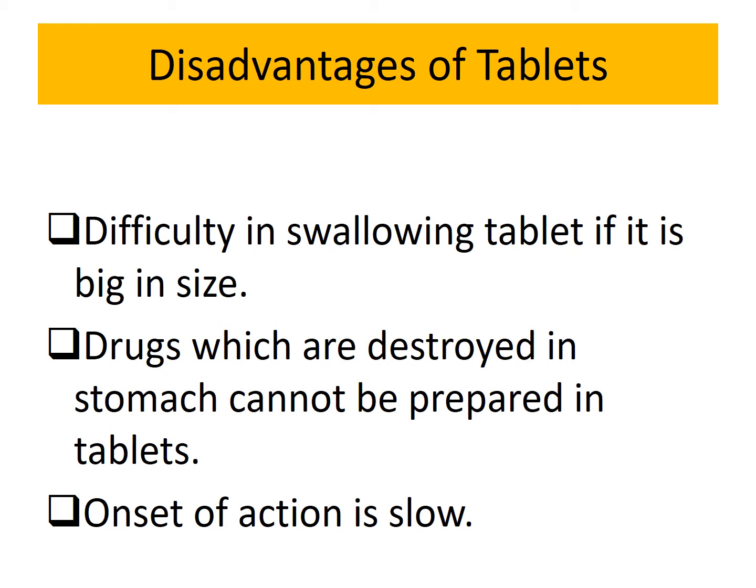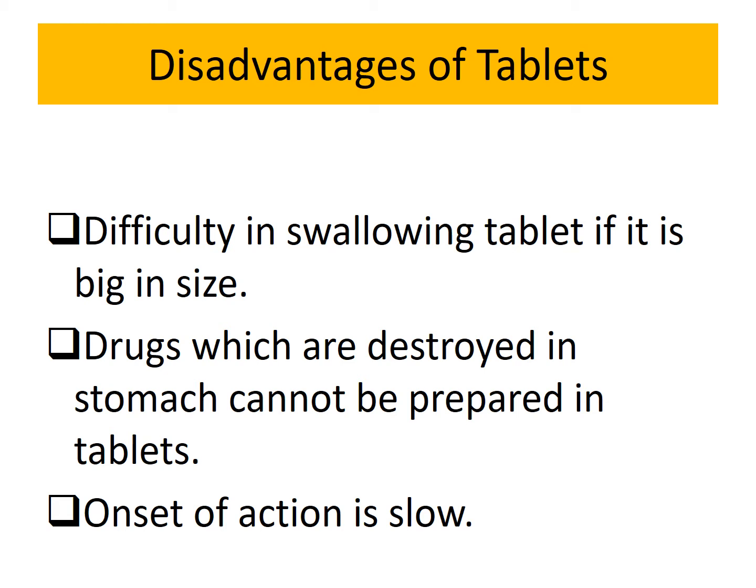Next, drugs which are destroyed in the stomach cannot be prepared in tablet form. There are several drugs that get destroyed in the stomach, due to the presence of acids. For example, proteins and peptides, that is insulin. Insulin is not taken orally. Whenever it is taken orally, it will get destroyed or inactivated.